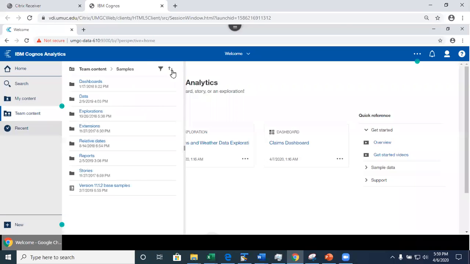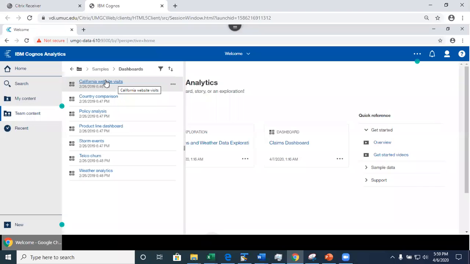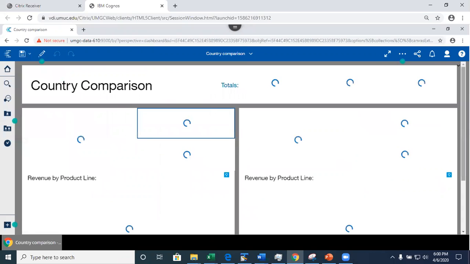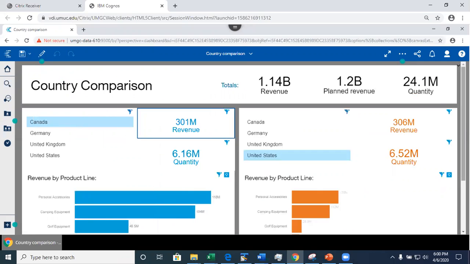You can go to samples and you can go to the dashboards. Here as a sample dashboard, sometimes you need an idea on what you can do for your data, right? So here, for example, this is a country campaign. You can open this. You're not gonna submit this for your grade, but you're gonna see what can be done. And again, see this is a lot of visualization. It's gonna take a touch longer to load, depending on your internet connection. But as you can see, I'm on Ethernet.